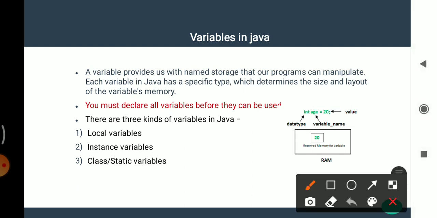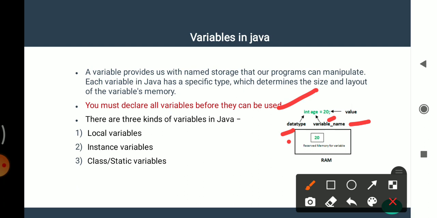Here is one example of a variable declaration. Suppose int age is equal to 20. Here int is the data type, age is the variable name and 20 is the value. This value 20 reserves memory for the variable. It is stored in RAM.